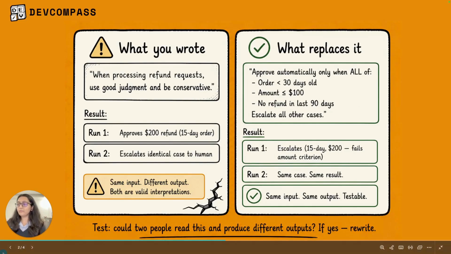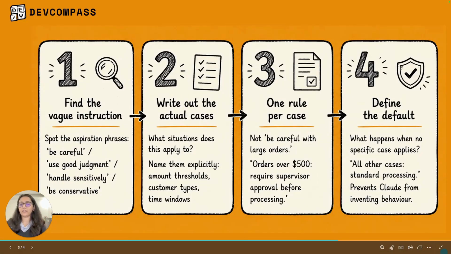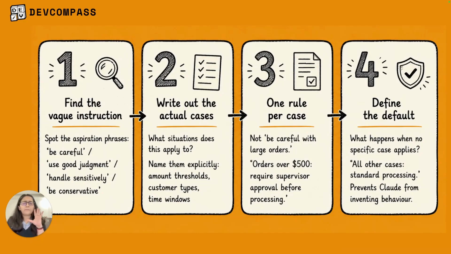Now, what should be the rewrite pattern, and what is it that we should follow? I absolutely love breaking things into steps because that is how I actually understand. So let's see how we should rewrite vague instructions into a proper one. First, identify that the instruction is vague. Find the phrase that's an aspiration rather than a decision rule. Maybe be careful, handle sensitively, use discretion. These are the targets. If you can't say what be careful means in a specific scenario, then it's vague.